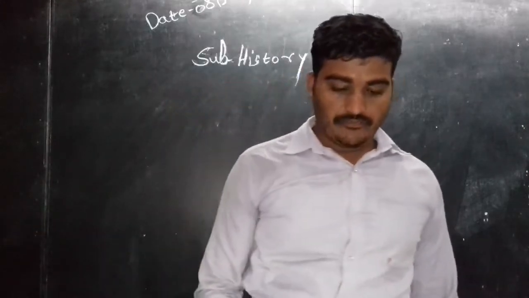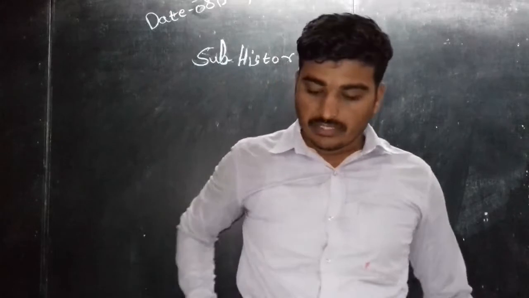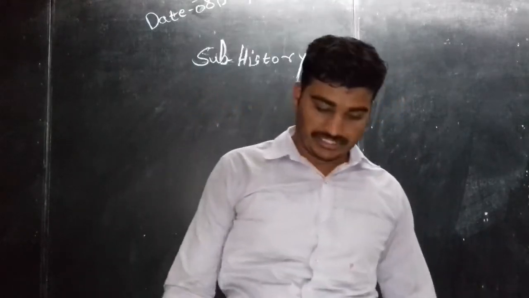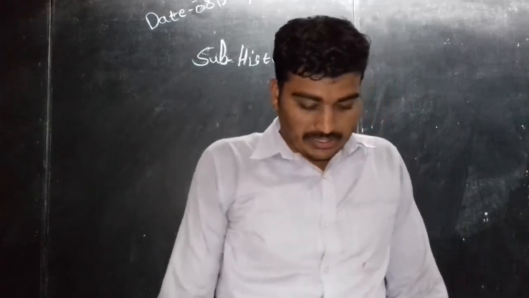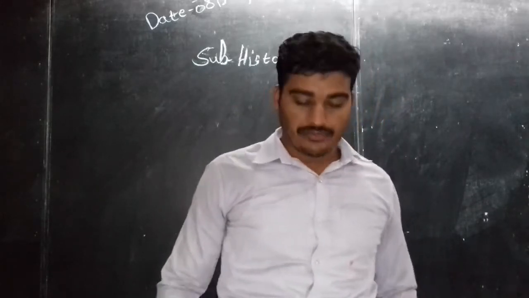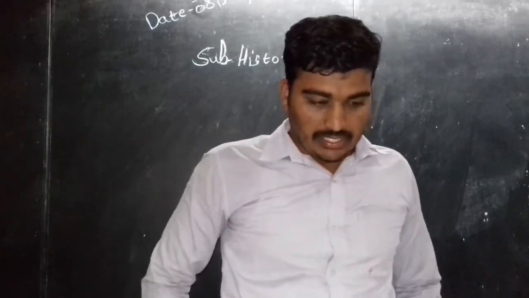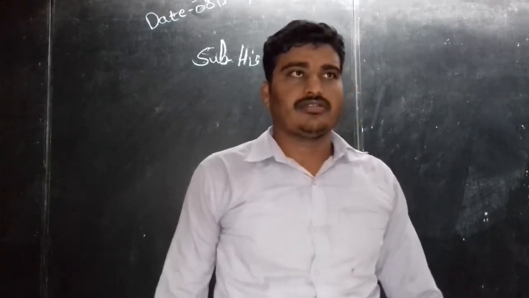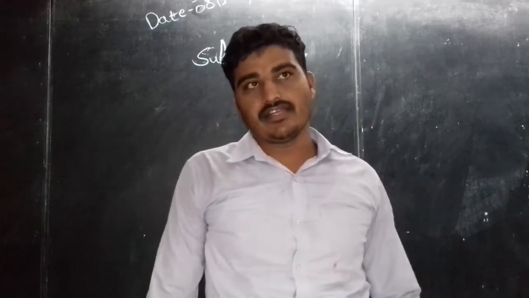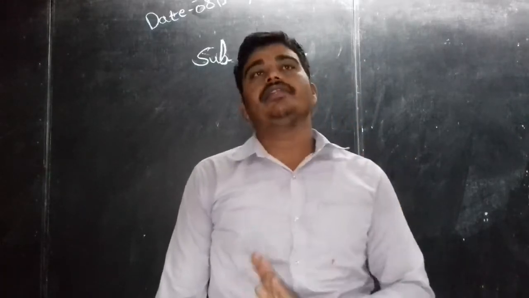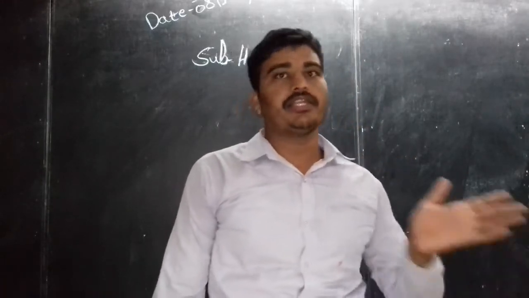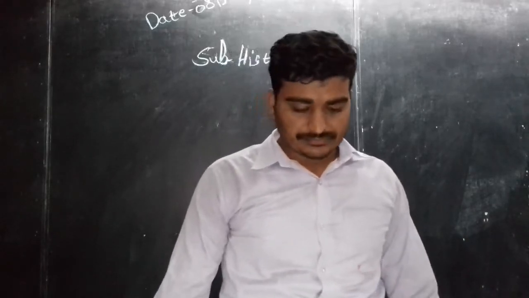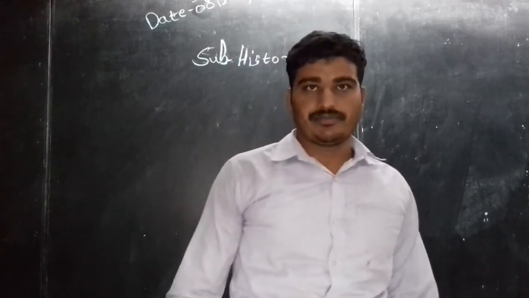Mainly, in history, we have already learned that there are modern, medieval, and ancient types of history. But now, in ninth standard, we are going to learn the post-independence period, meaning after independence, and also the pre-independence period.